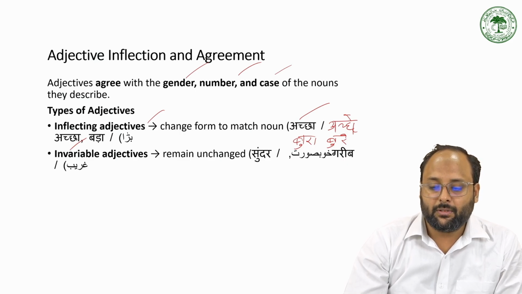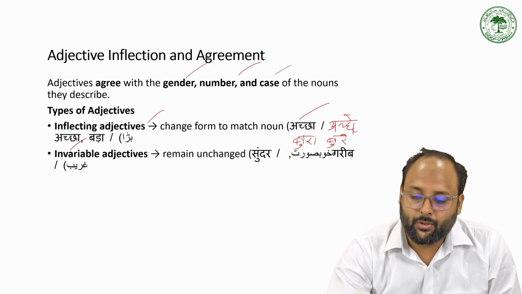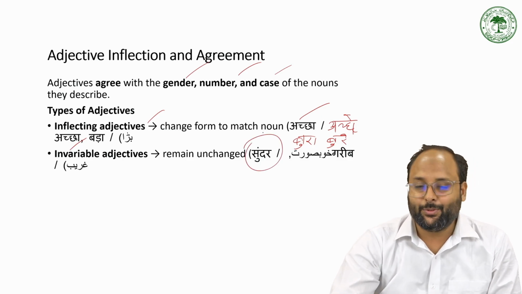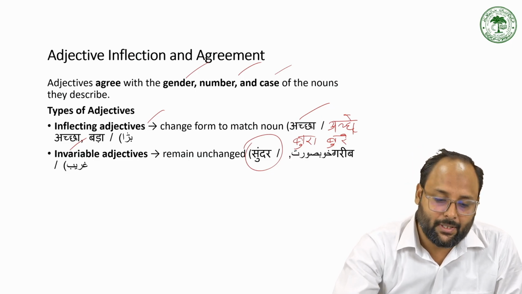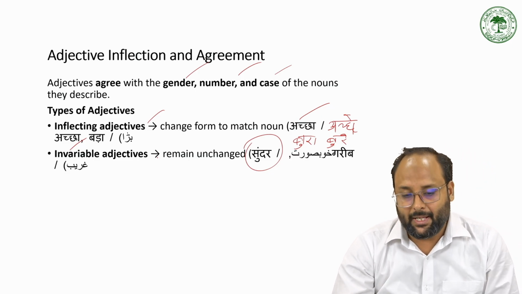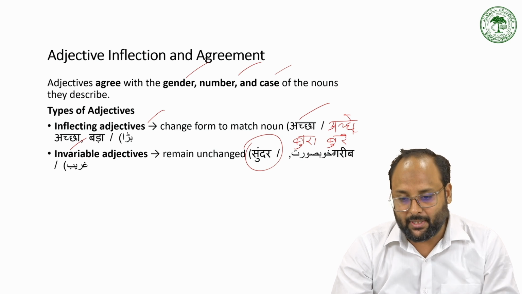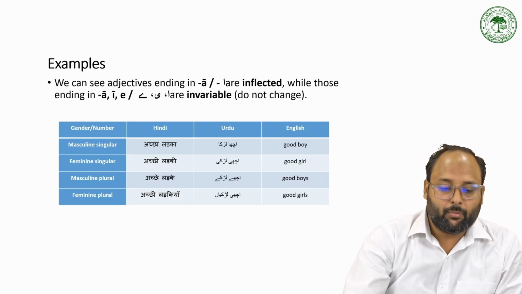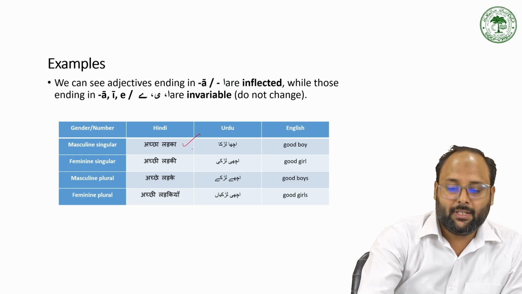Like खूबसूरत does not change for the masculine and feminine, and सुंदर does not change. सुंदर लड़का, सुंदर लड़की. We are not saying सुंदर लड़का, सुंदरी लड़की. So it remains unchanged. It is the invariable adjective. It does not change according to the gender, number, and case. So there is some example for masculine singular, feminine singular, masculine plural, feminine plural. So we use the अच्छा लड़का, अच्छी लड़की, अच्छे लड़के, and अच्छी लड़कियाँ.